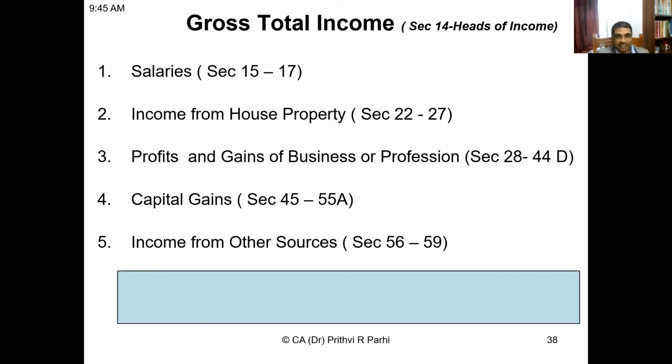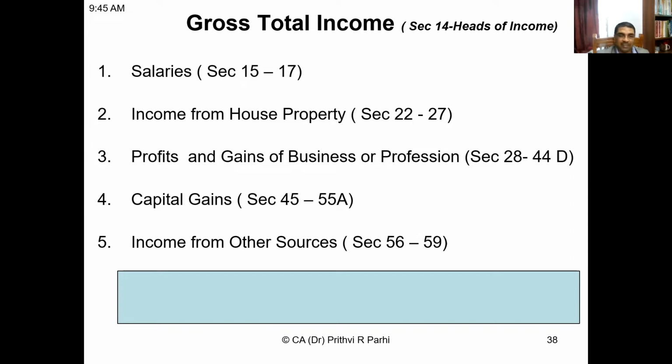If you are aggregating, you are getting a figure only. We can at best call that figure as total, but that is not a gross total income. What is gross total income? This aggregate figure, aggregate means aggregate of the income computed under all these 5 heads, will be subject to 2 adjustments. What are these 2 adjustments?